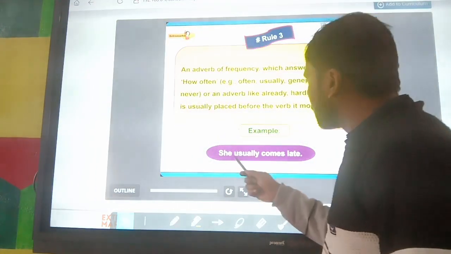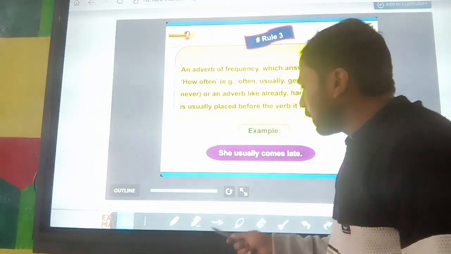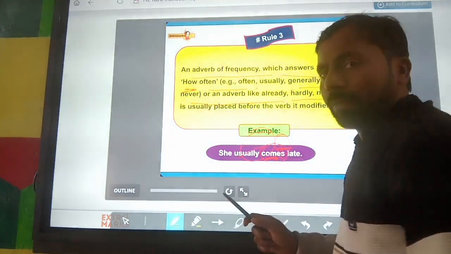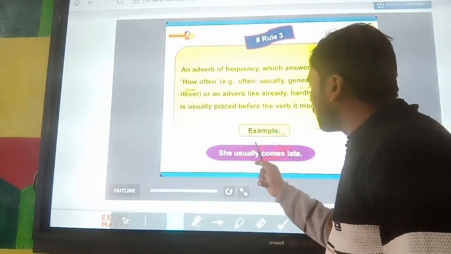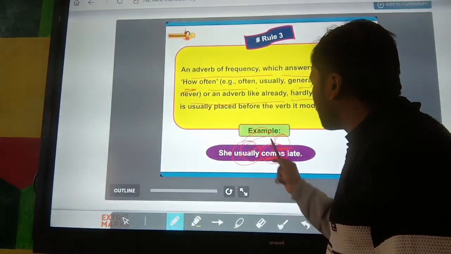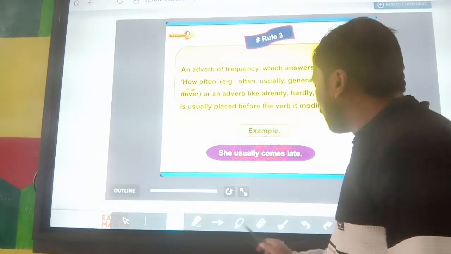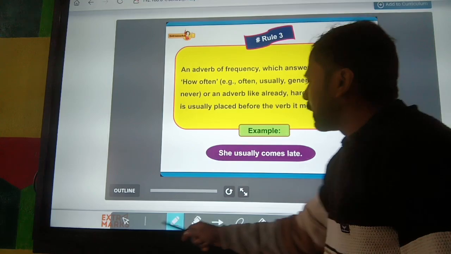For example, she usually comes. So here the verb is comes, and the word that modifies it is usually. So this word usually is used before the verb. I hope you all understand it. Now next is